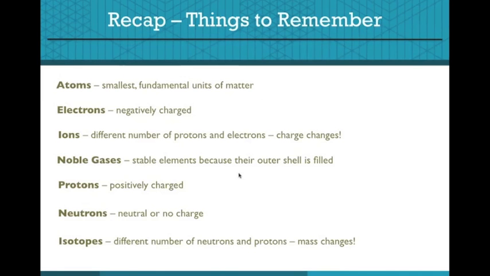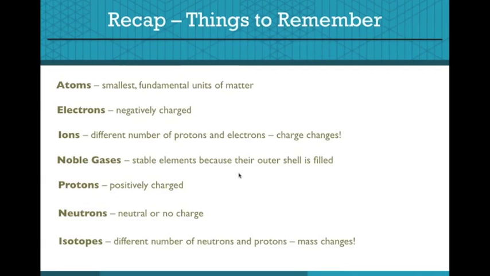Let's recap the things we need to remember for our exam. Atoms are the smallest fundamental units of matter. Electrons are negatively charged particles residing about the outside of the nucleus of an atom. Ions have different numbers of protons and electrons, and the charge changes. Noble gases are stable elements because their outer shells are filled and do not lend themselves to bond due to electron sharing.